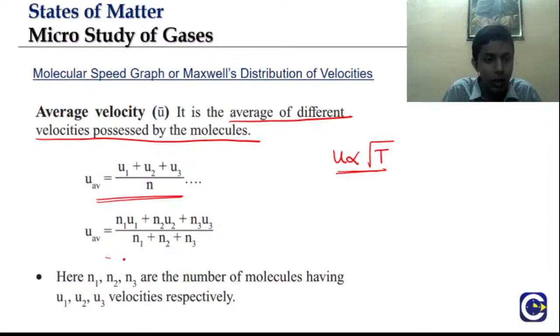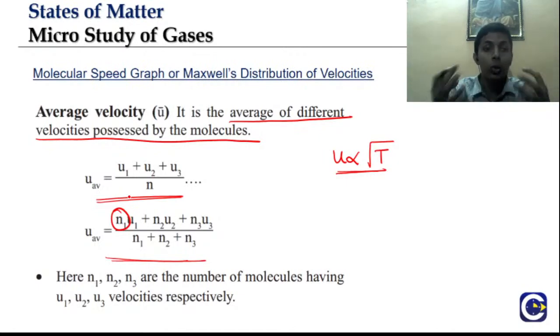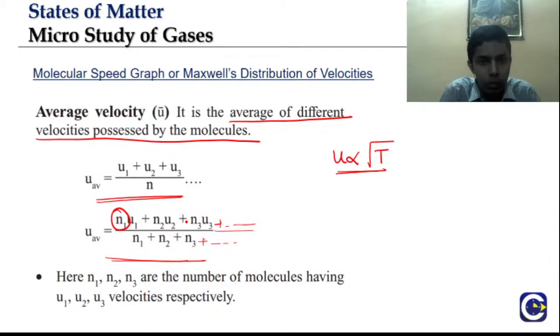Or you can also consider a weighted average. What does this mean? Out of the total N number of particles, n1 particles have velocity u1, n2 particles have velocity u2, n3 particles have velocity u3, and so on. Then we call it a weighted average, which is n1 u1 plus n2 u2 plus n3 u3 and so on, divided by n1 plus n2 plus n3 and so on. So this is average velocity, which is the simplest one.